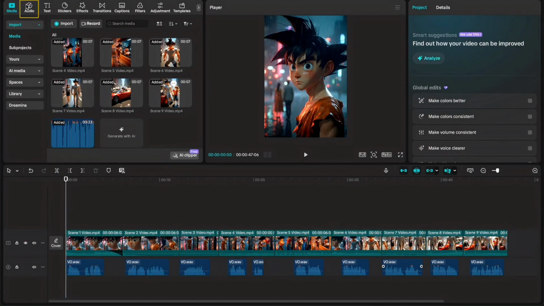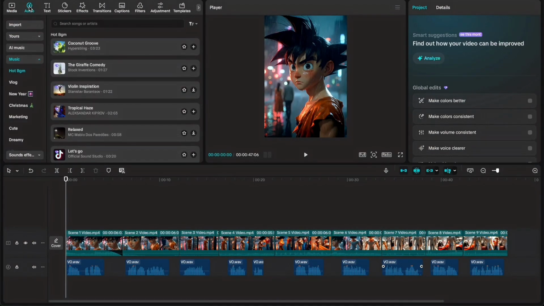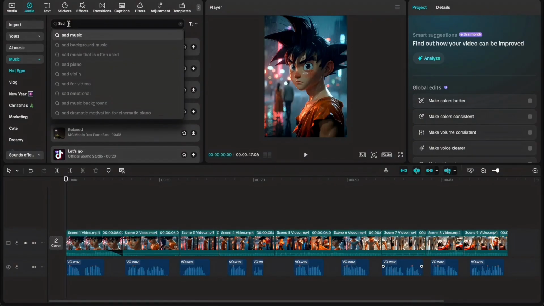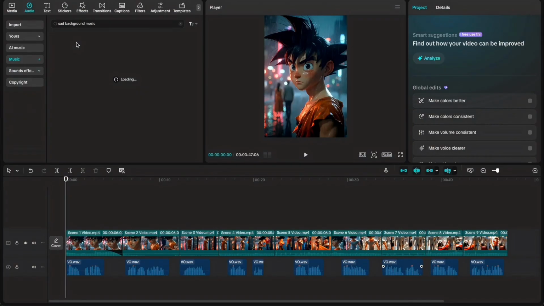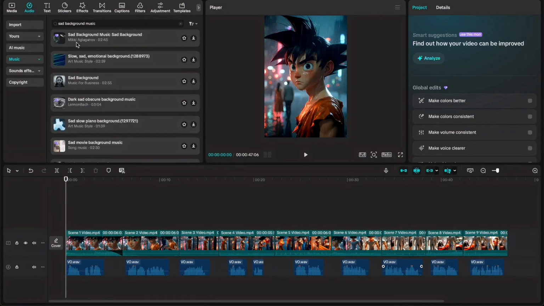Next, add background music using CapCut's built-in presets. Choose music that matches each part of the story, like sad at the beginning and more energetic during training, and keep it subtle so it doesn't overpower the voice.